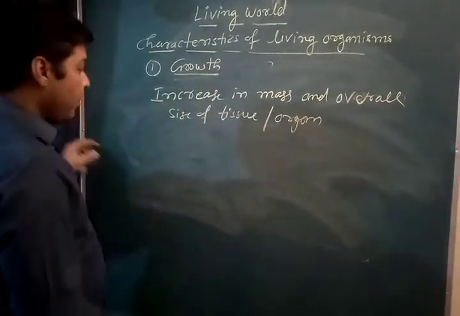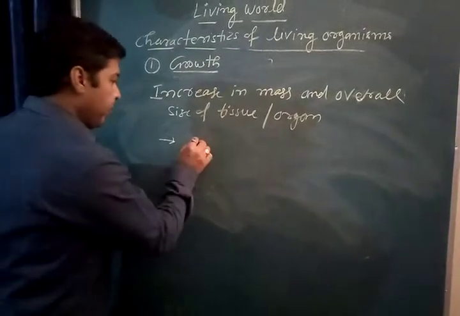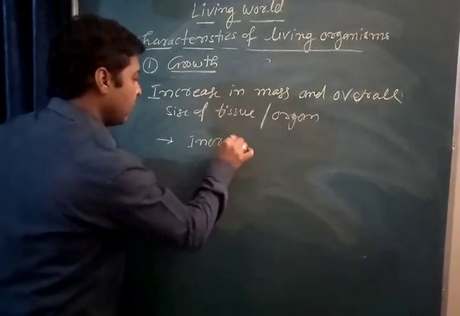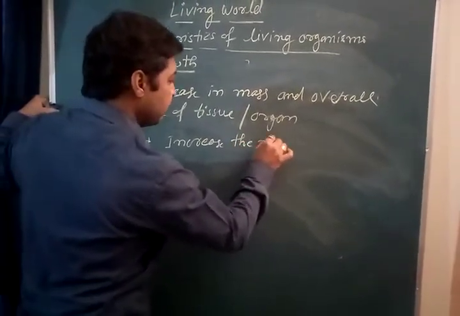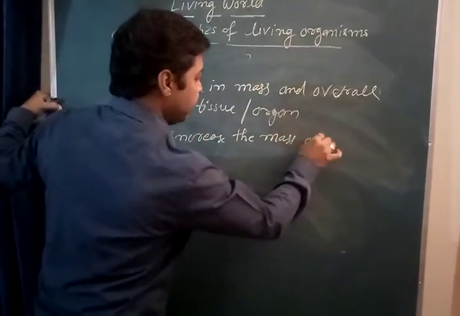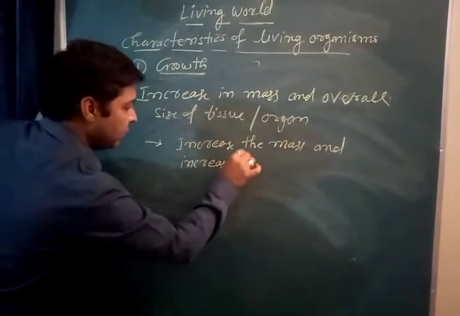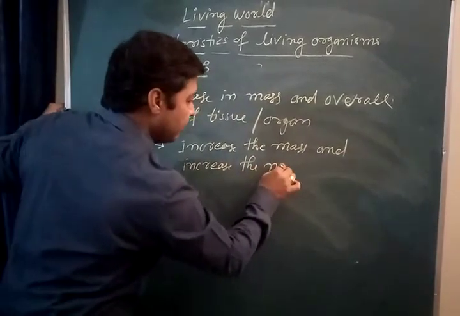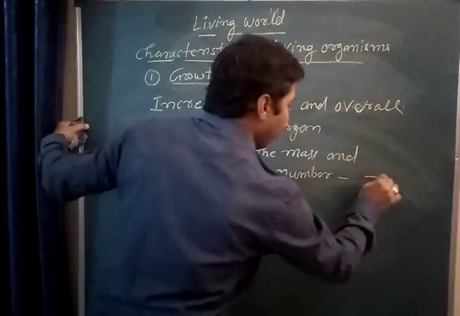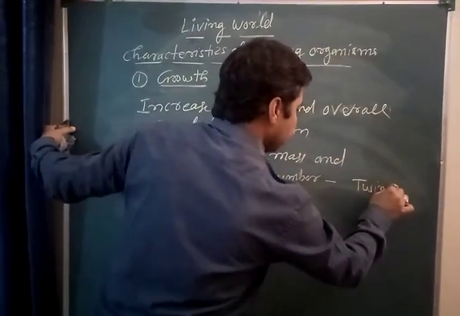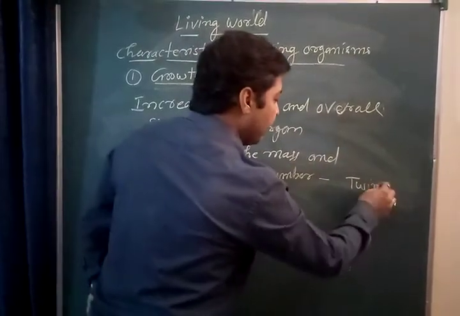Clear? Now the growth has a property. What is the property? Increase in mass and increase in number. Both are the twin properties of growth.